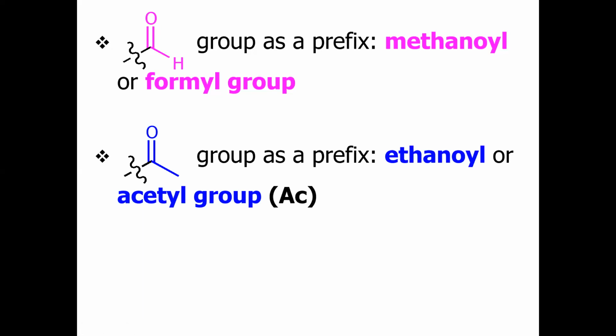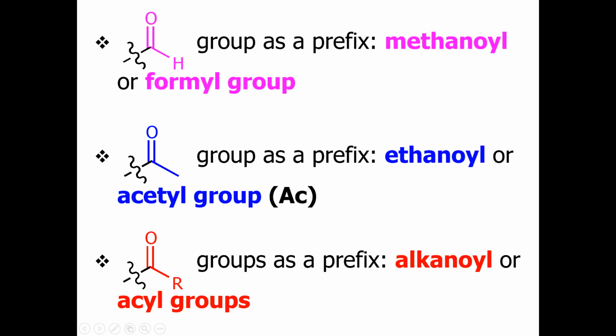Similarly, if we have some compound in which the ketonic group has low priority over the other group, then the ketone group will be prefixed in case of a branch like ethanoyl or the acetyl group. And if R is a general term, R can be a carbon chain or any other carbon chain, it is prefixed as the alkanoyl group.